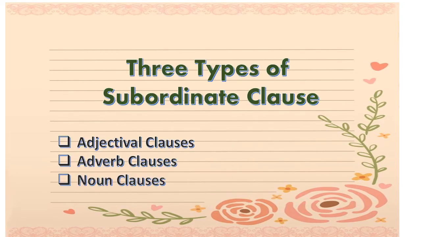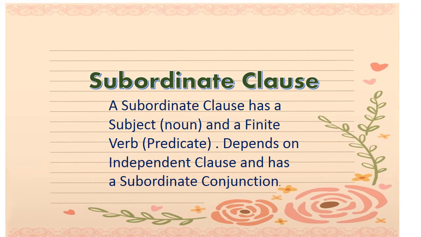There are three types of subordinate clauses: adjectival clause, adverb clause, and noun clause. Before proceeding to our topic, let's recall what a subordinate clause is. A subordinate clause has a subject, noun, and a finite verb, which is called a predicate. It depends on an independent clause and has a subordinate conjunction.